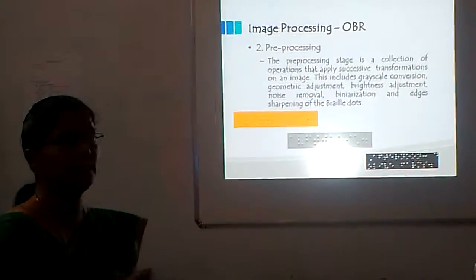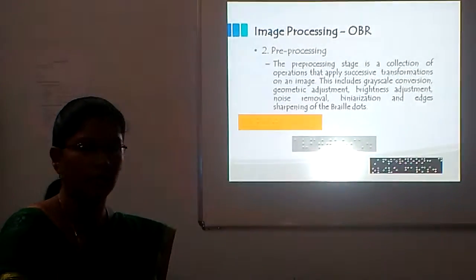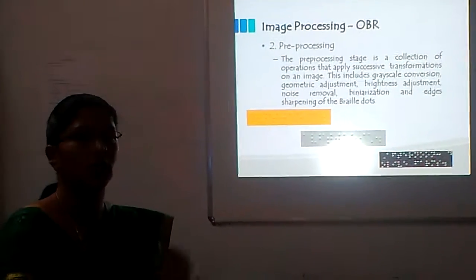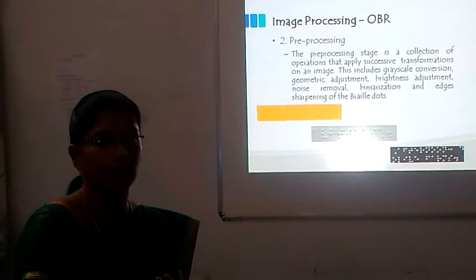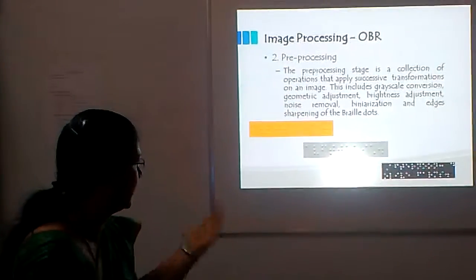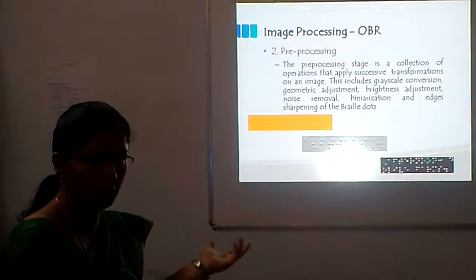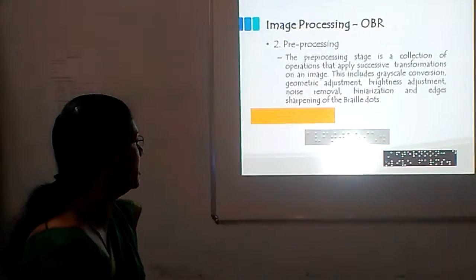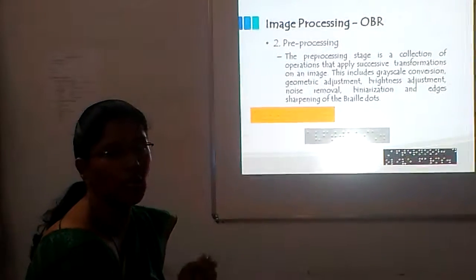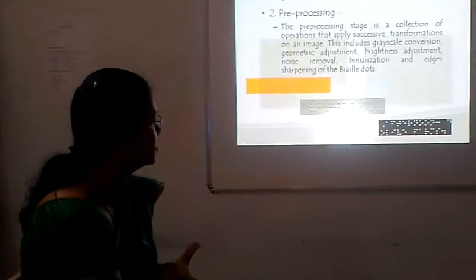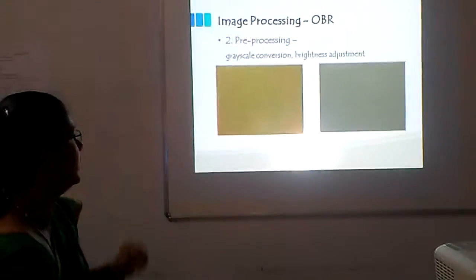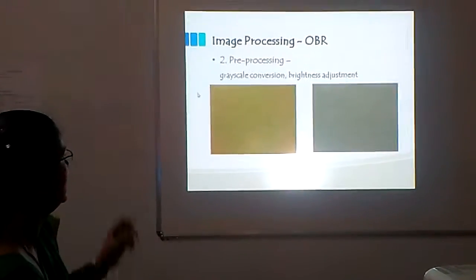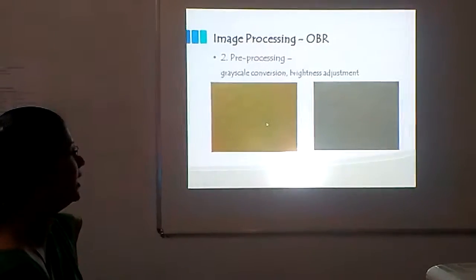And under the pre-processing of the image, once we get the image captured, it is converted into grayscale and then binarized, that is, sharpening the images. And here I have provided the grayscale conversion and brightness adjustment of the images.